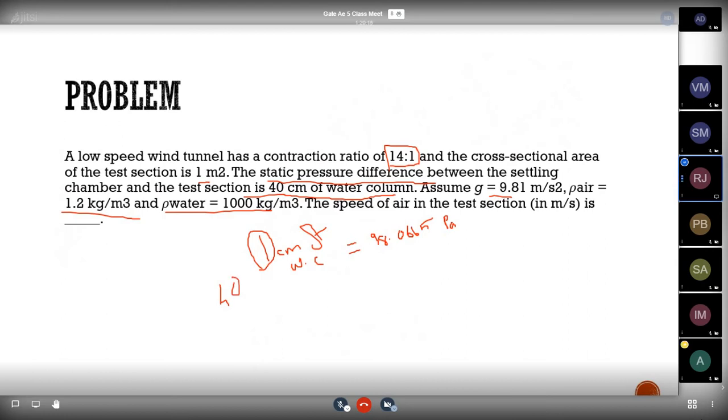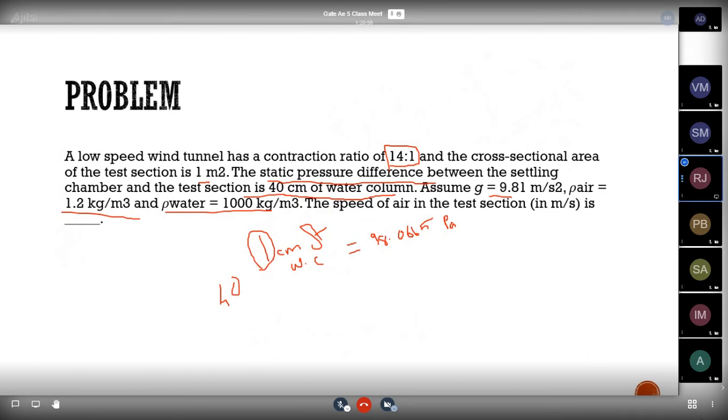And do you know how to calculate the speed of air in the test section? Guys, do you know how to calculate the speed of air in the test section? Anyone? Any suggestions? Sir, can we use the relation A by A star whole square equal to rho by rho star whole square? Like that? No.